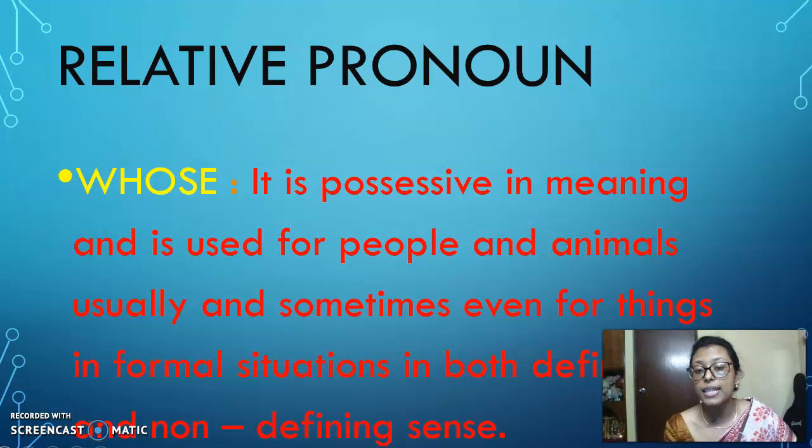As I told you, the relative pronoun whose can be used for both non-living things and living persons.